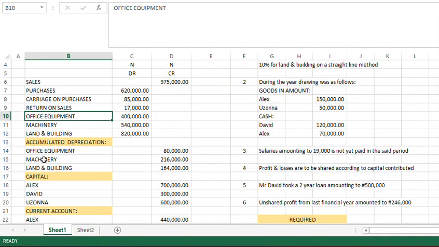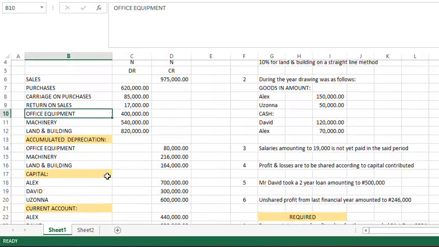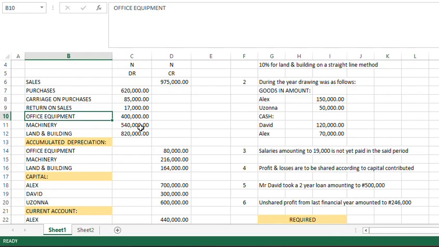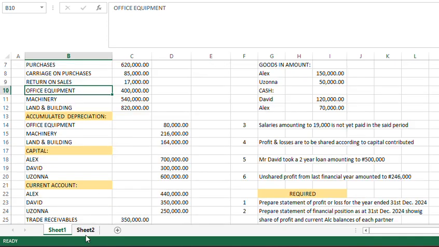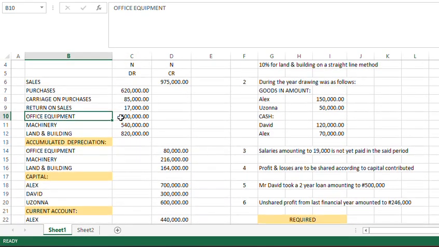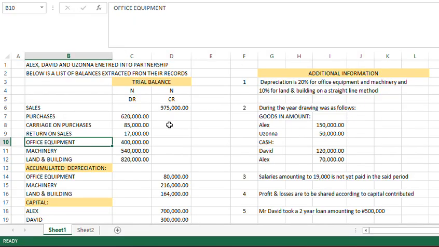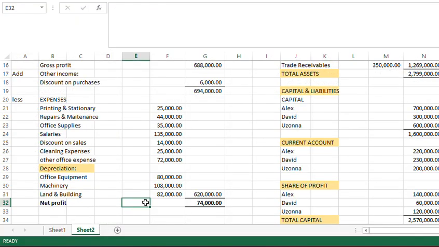So we have machinery here, 108,000. So machinery here is 540. So 540 divided by still 5 years, we get 108,000. Then we have land and building, 82,000. We have land and building is 820,000 divided by 10 years. So that is how you get 82,000. So total expenses is 620,000 naira.